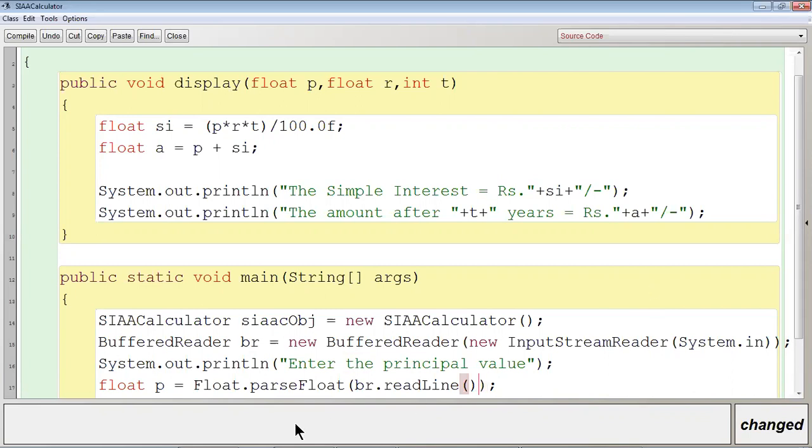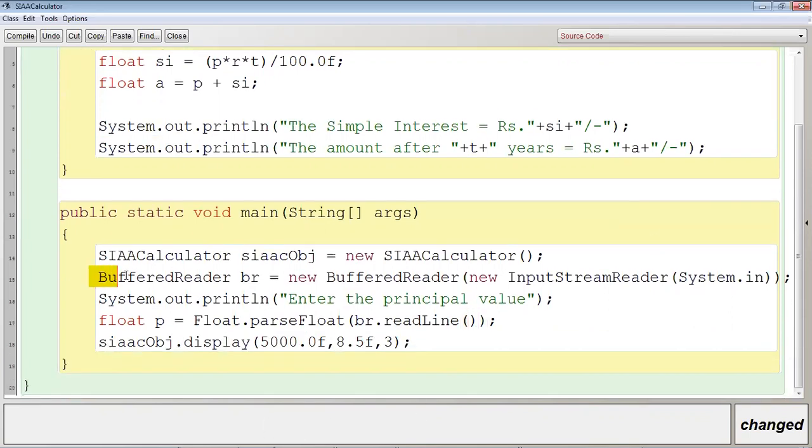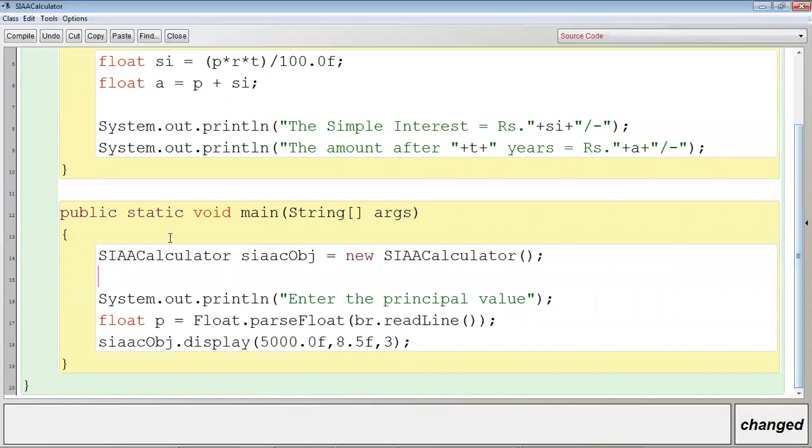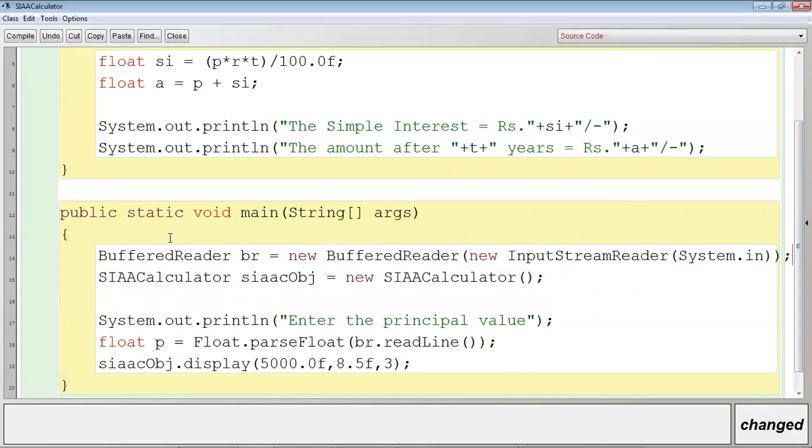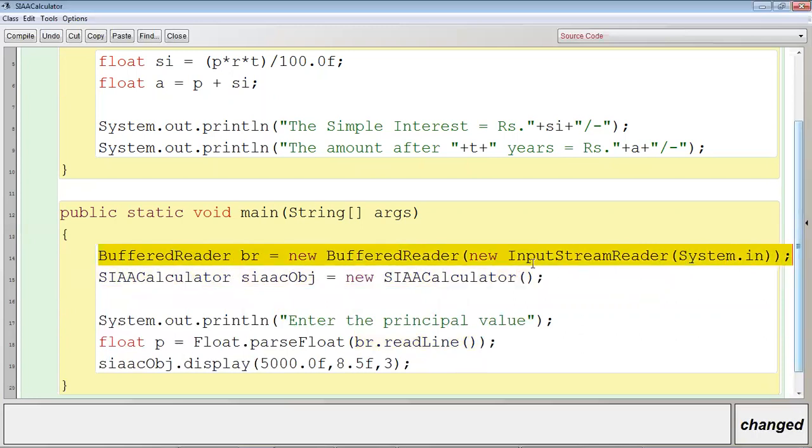Now here also most of the students have a doubt: sir, is it compulsory to create the object of BufferedReader just after creating the object of SIAA calculator? No, it is not at all necessary. You can declare or create the object of BufferedReader here also. Just you need to focus that before using br, it has to be created. Wherever you are using br, just before that this line should be there. Understood? Now you can keep it here or below this, just before using br this line should be written. Okay.